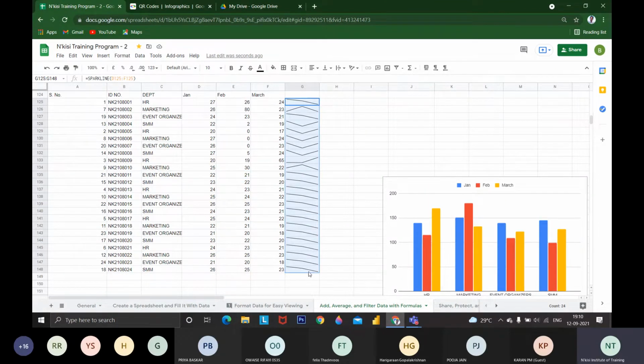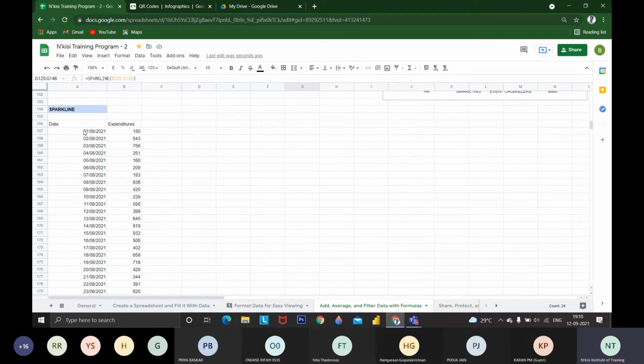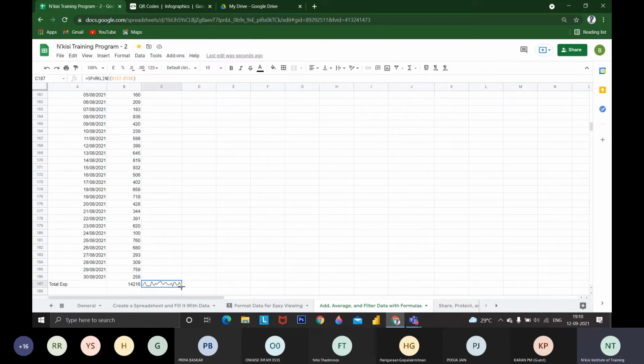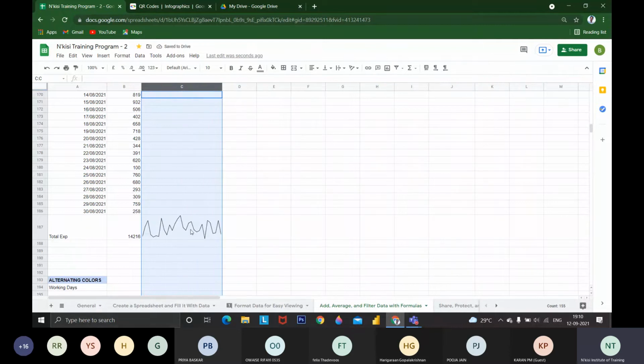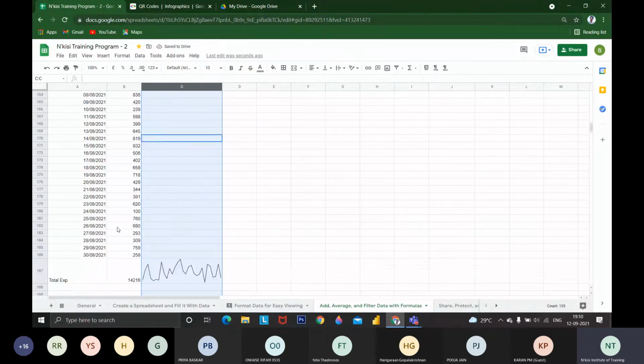We don't need to put 30 charts for each person. Within this line we can monitor each of them. This is the expenditure pattern I have spent. This is the sparkline chart I have put in for my expenditures. I'm monitoring my expenditures by putting a sparkline. I can expand and see the sparkline, and see what is the topmost expenditure I have raised.